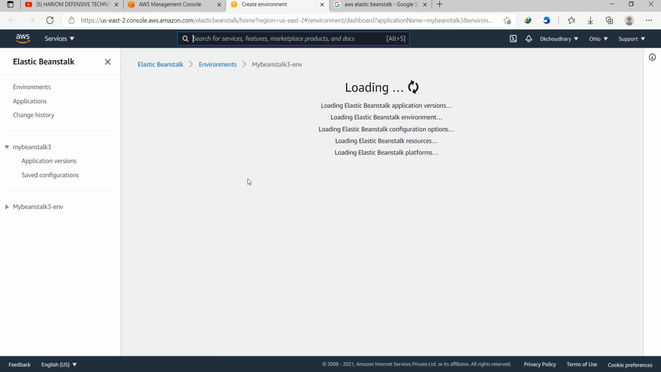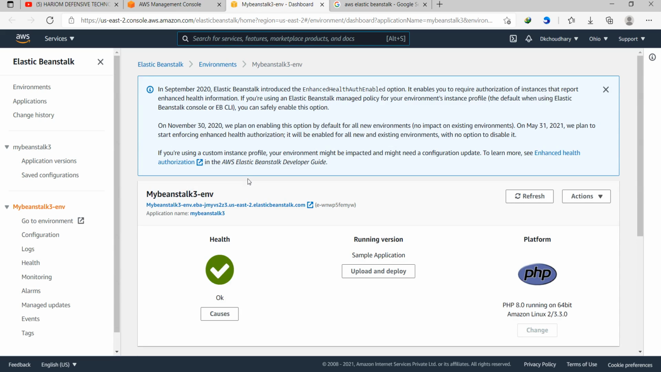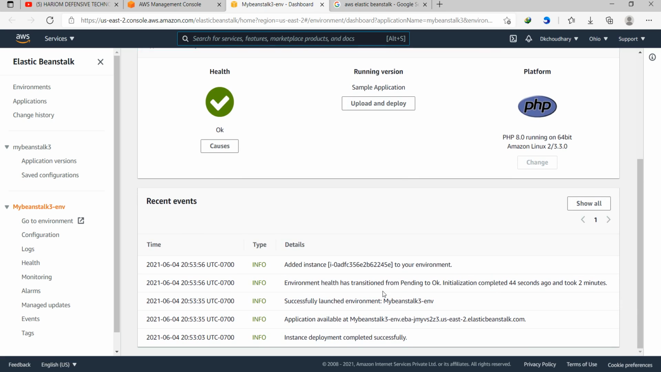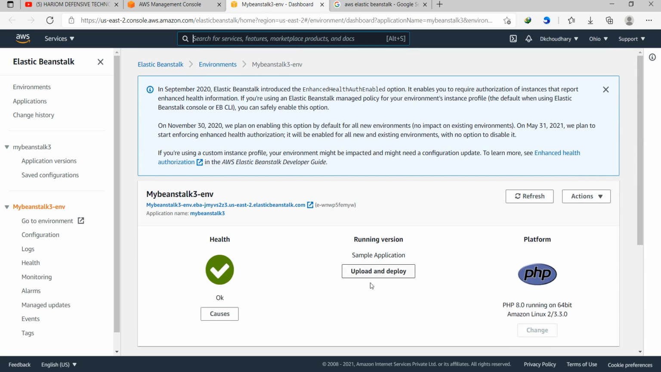In this case I have chosen PHP, so my PHP related server is developed. Now it is okay. Here you see the message, health okay. Yes, it is ready for us to utilize. The name is My Beanstalk 3. Very simple steps, and also easier than the previous one. You have all the information here, and the platform is PHP. If you need to design the server in Python, then you have to choose Python in the platform section.